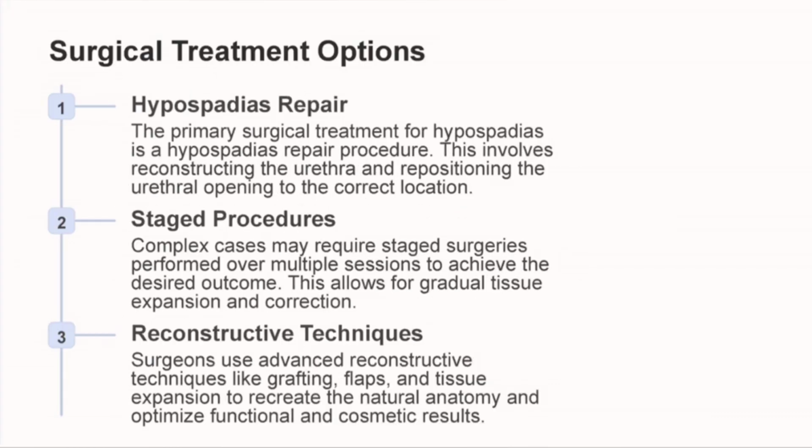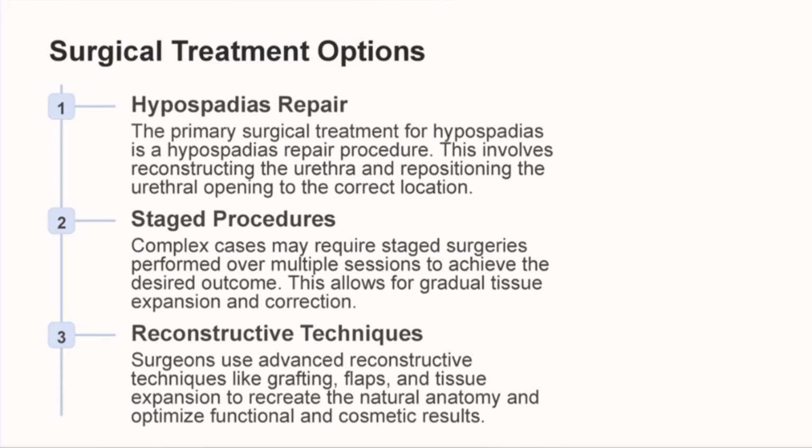Then surgical treatment options: hypospadias repair, staged procedure, and reconstructive techniques. Hypospadias repair is the primary surgical treatment for hypospadias, and this involves reconstruction of the urethra and repositioning the urethral opening to the correct location. That means surgically placing the urethra in its correct position.